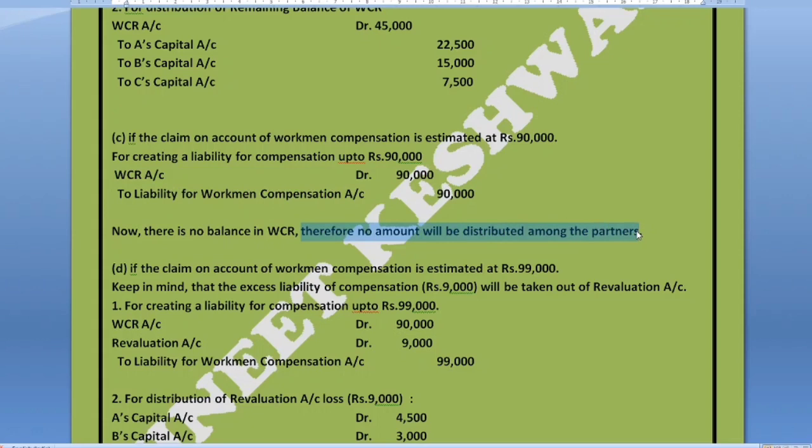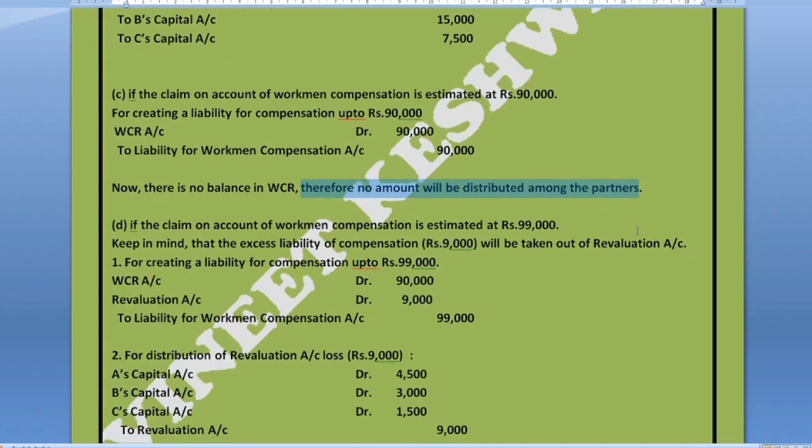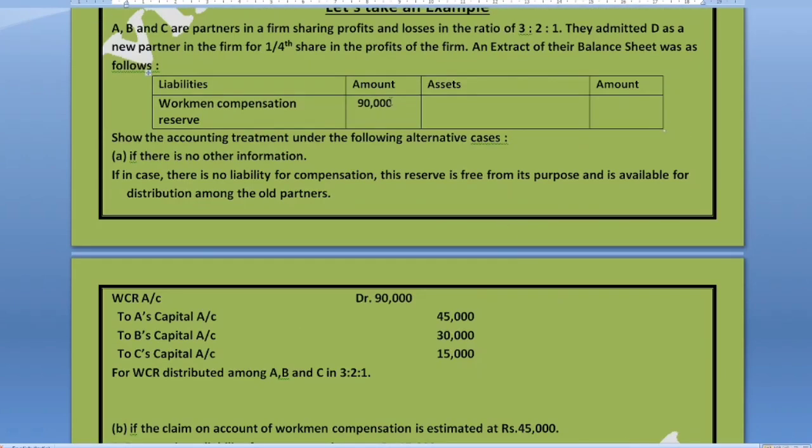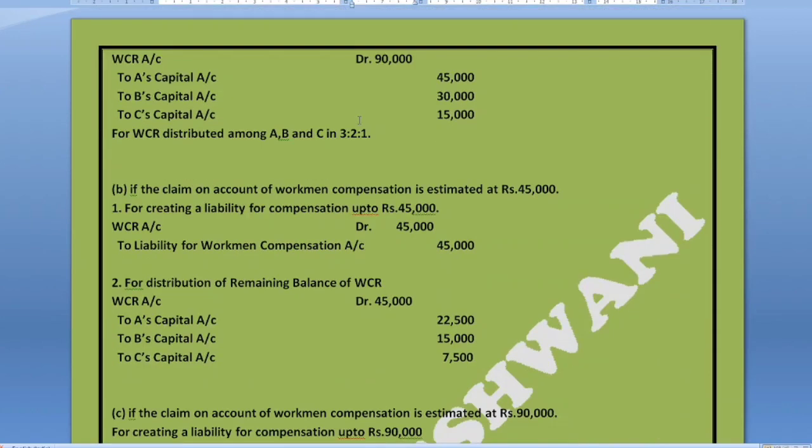Let us take another and last condition, where the claim is greater than the amount of available WCR. In this case D, the claim on account of workman compensation is estimated at 99,000, but we had a reserve of 90,000 only, and we are required to prepare a liability of 99,000. So how will it be done?